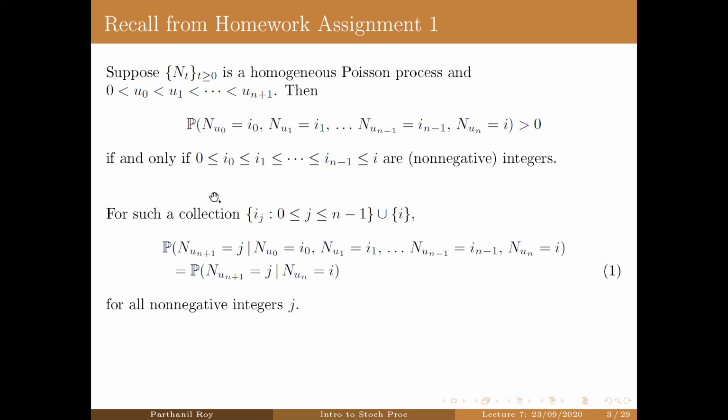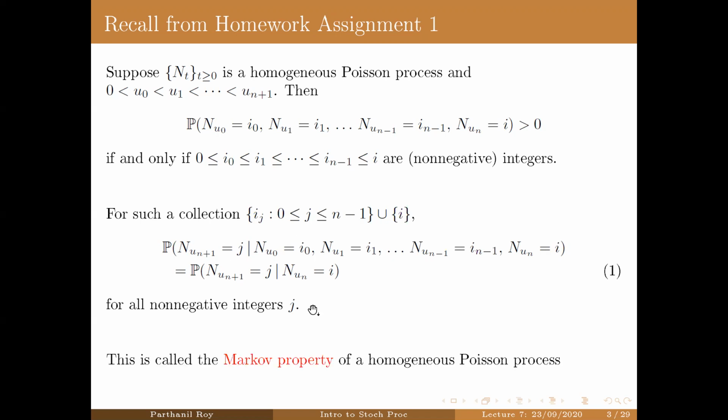Now suppose you take such a sequence of non-negative integers. Then this conditional probability is well defined because the conditioning event has positive probability. Then the conditional probability of this one, given all of this, is the same as the conditional probability of this, given only the last one. This is something you already verified, since I gave it as an exercise.